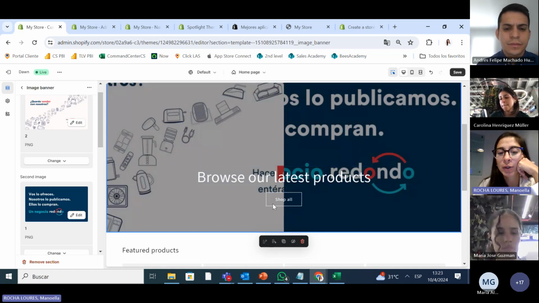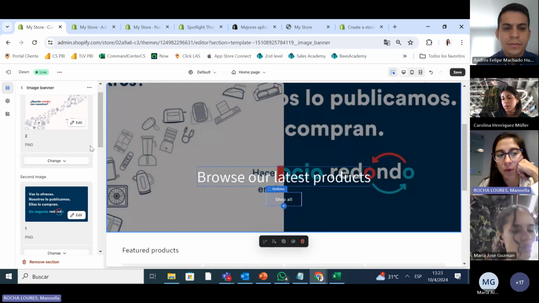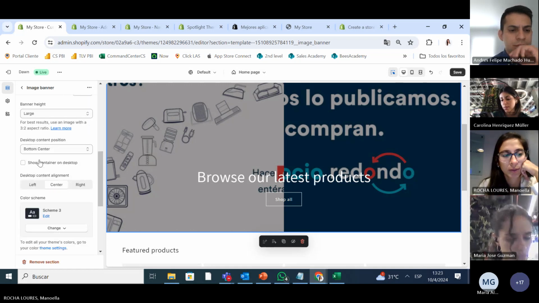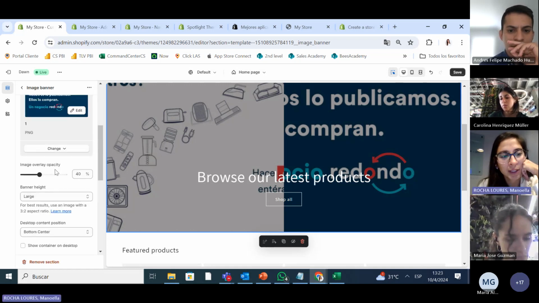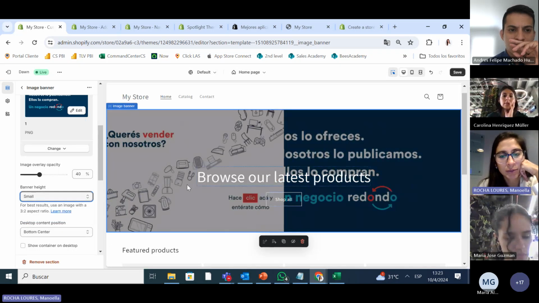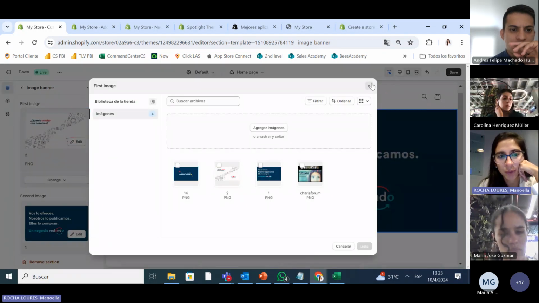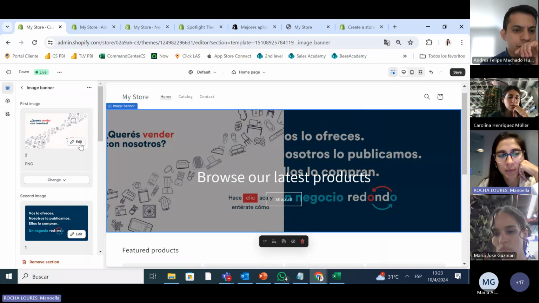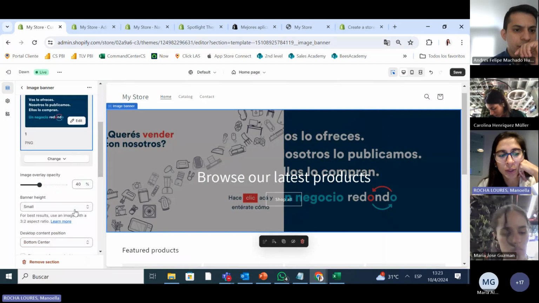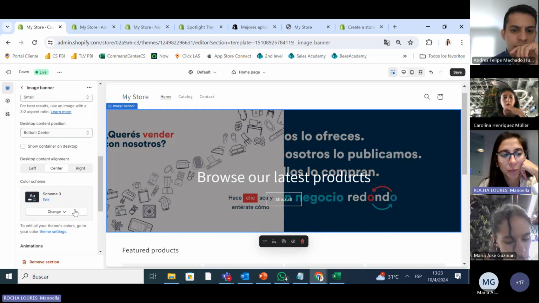So I put the category here and I press shop all. I can do that as well. Here, I can pick if I want the small banner. I like the small one. The larger, I think that's way too big. Same thing for this one. So I usually put small so it doesn't take too much of your space.